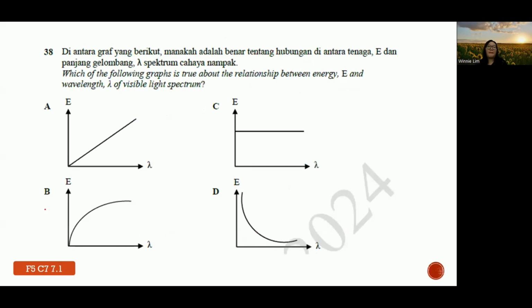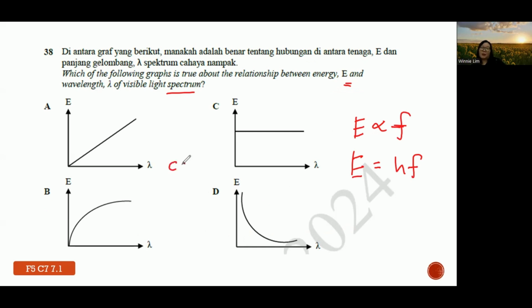Number 38. Which of the following graphs is true about the relationship between energy and wavelength for the light spectrum? So under the idea of quantum physics, energy is actually directly proportional to frequency. That's why we have the equation photon energy equals hf. But now they want the idea of wavelength.